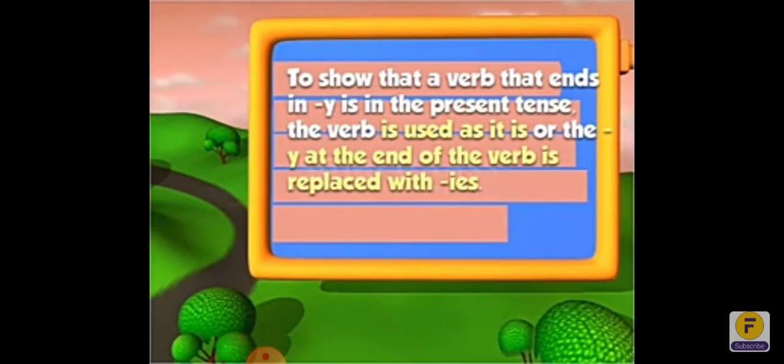To show that a verb that ends in y is in the present tense, the verb is used as it is, or the y at the end of the verb is replaced with ies. Whenever a verb finishes with y, for he, she, it it will be changed and we put ies.